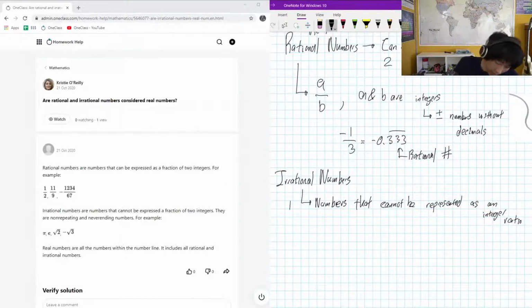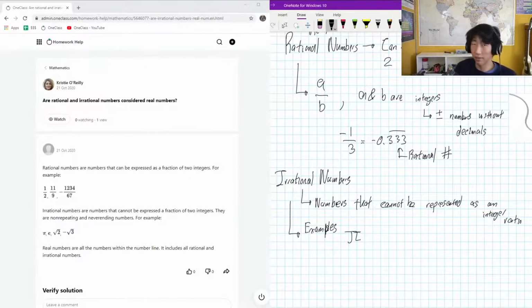Some examples of irrational numbers: we have pi. As much as you try, you will never find one number divided by another number that gives you pi. I know there's numbers that are very, very close, like 22 divided by 7, but that's not quite there yet.